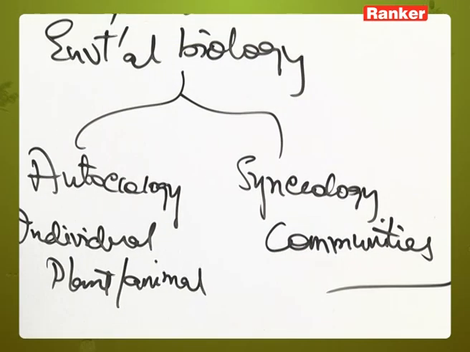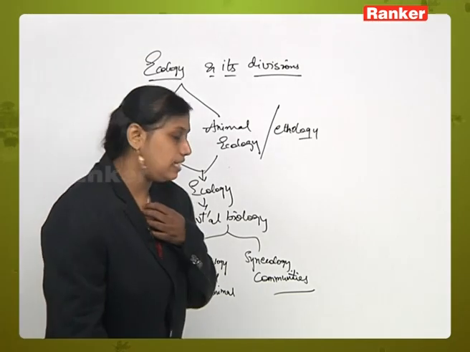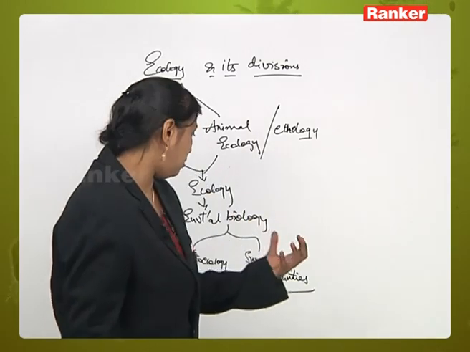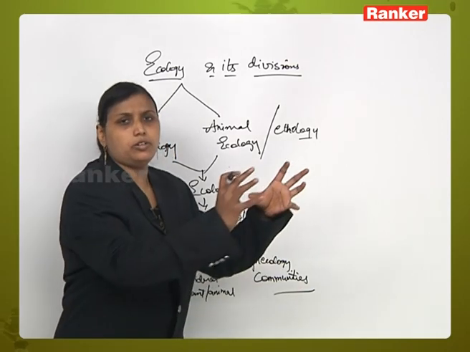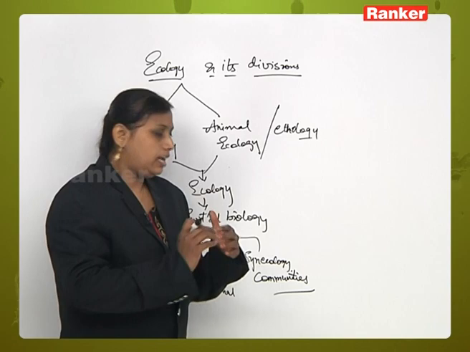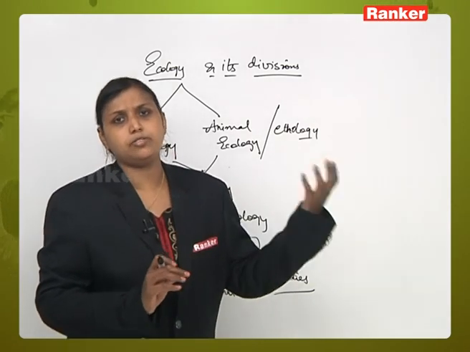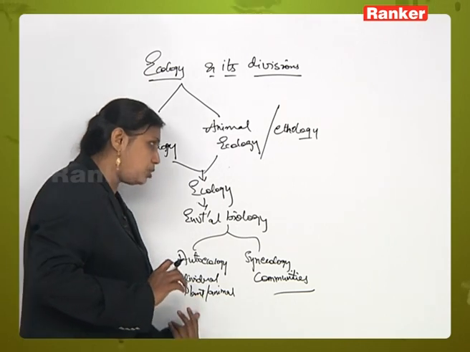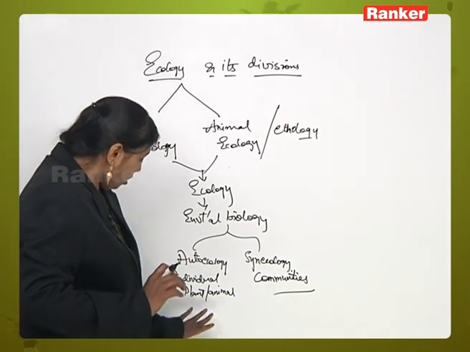You can take the example of me, a female gender; you are talking about a female girl and her surroundings with the environment. In a similar way, in communities you will talk about one group of animals or organisms, one community, and then we will study their relationship with the environment, then that is called synecology. And if you are talking about an individual species, then that is called autoecology.